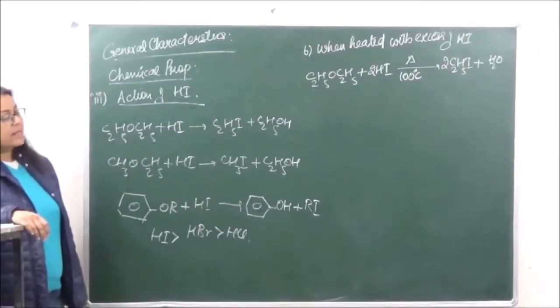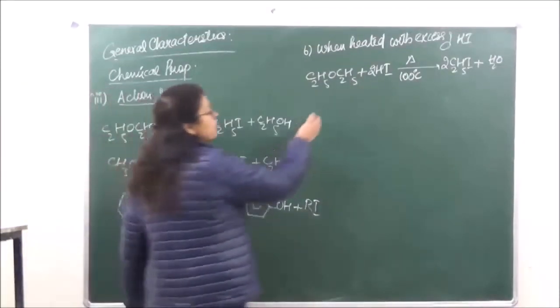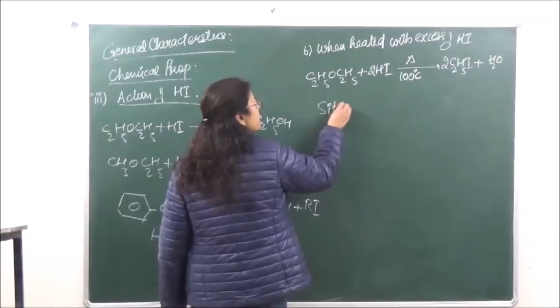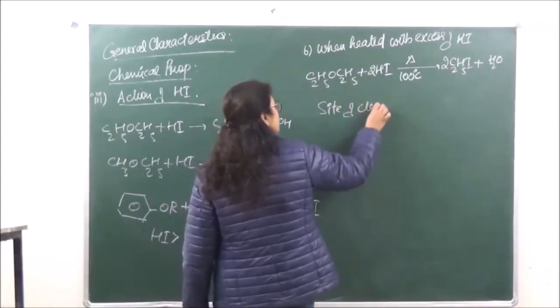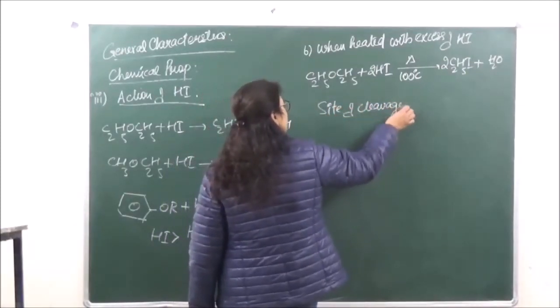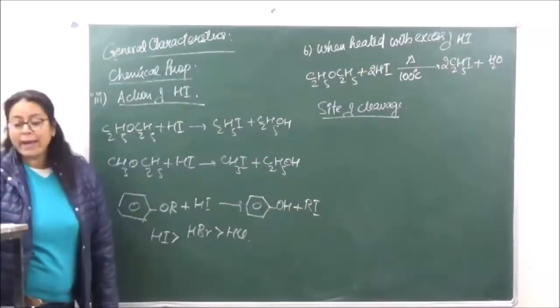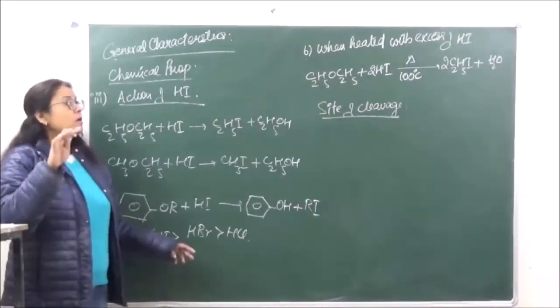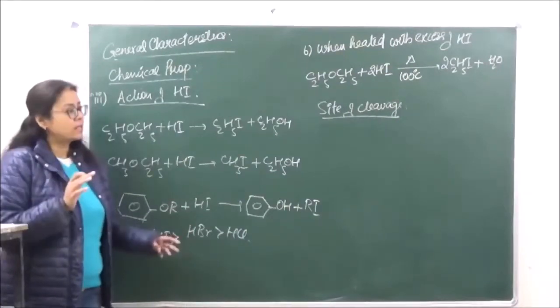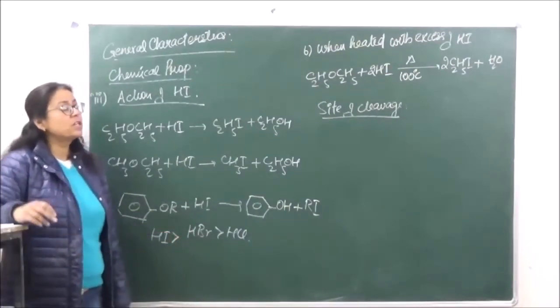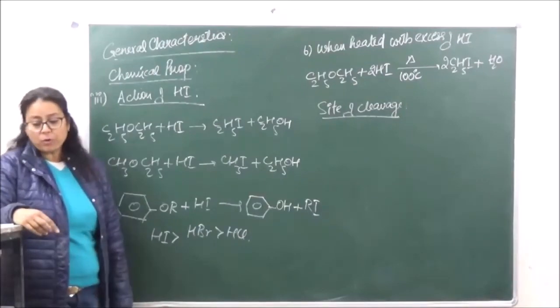Is it clear? Now what is going to be the site of cleavage? This is very important, because this site of cleavage is going to help you to manipulate the product. You need to understand the site of cleavage to understand what the product is going to be.